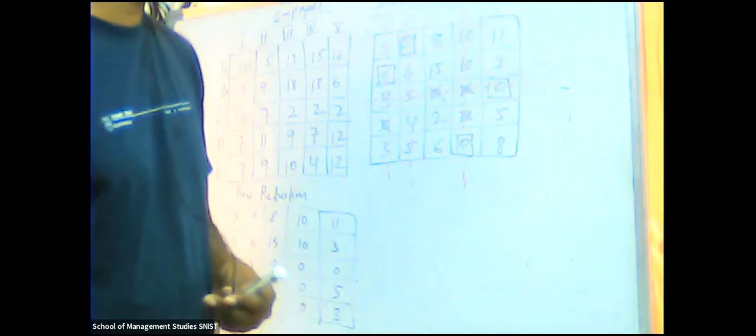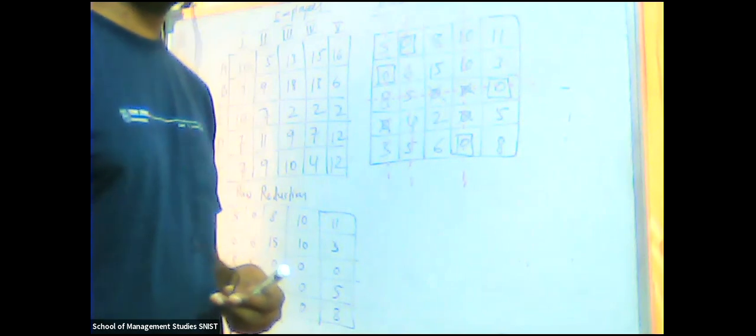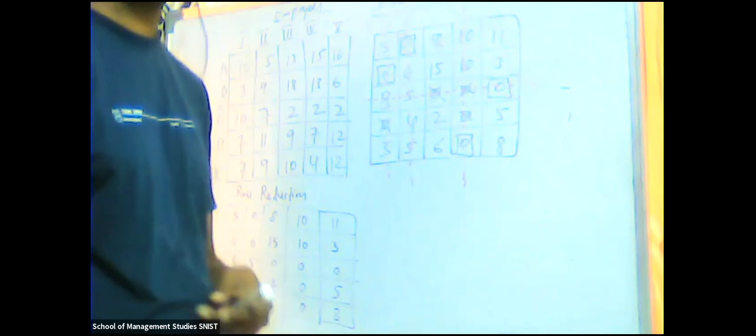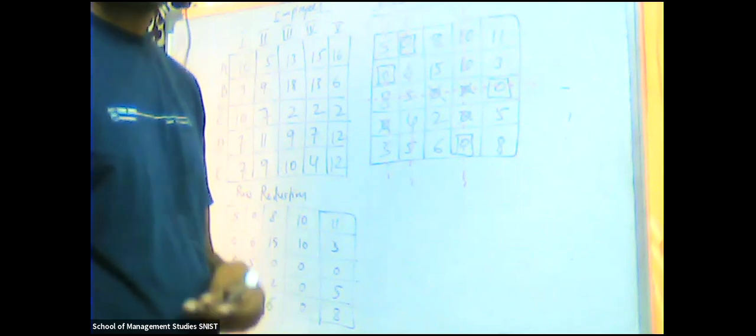Sir, after column reduction, instead of first assigning the zeros, can we do this, and after that assign the zeros? No. You cannot do it like that, because who knows, maybe in the column reduction itself you are going to get an assigned 0 in each and every row. How would you know? So you should assign first. You need to check all possibilities. Then only will you come to know. Yes, we did not get assigned zeros in one particular column or row.